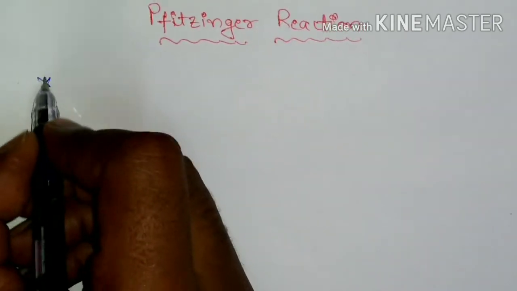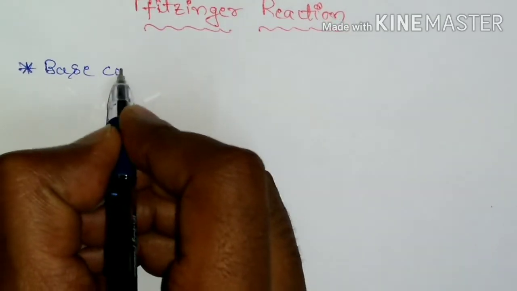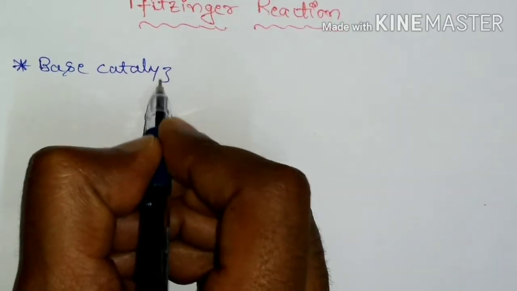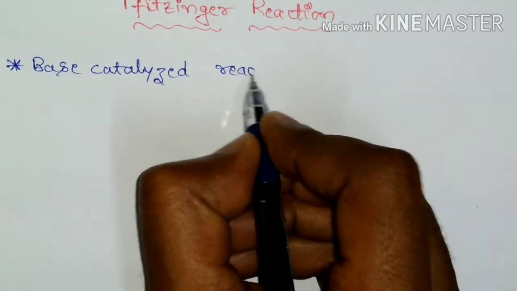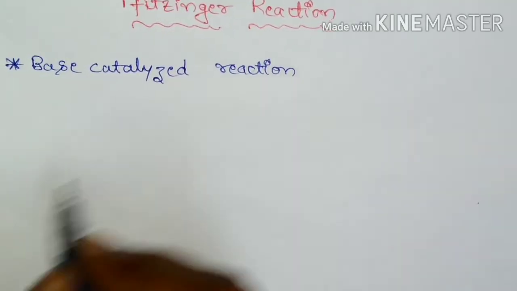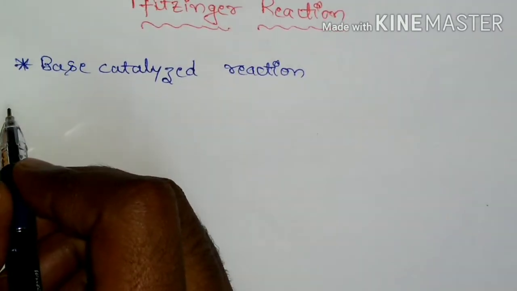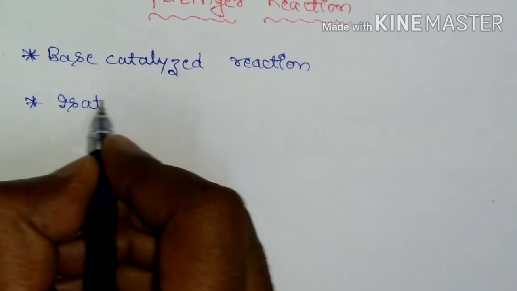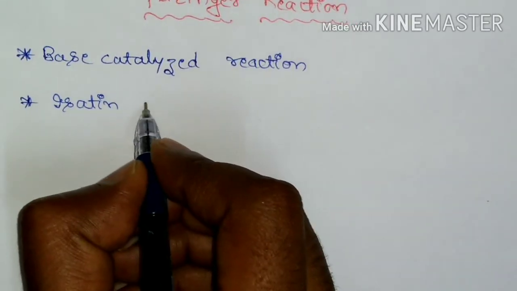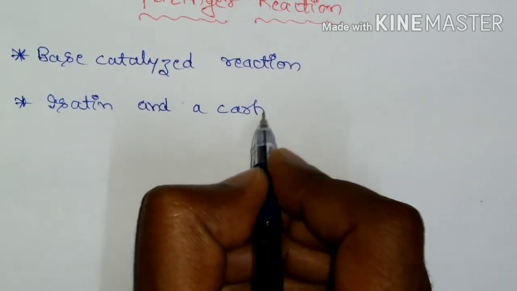The Pfitzinger reaction is a base catalyzed reaction of isatin and a carbonyl compound.